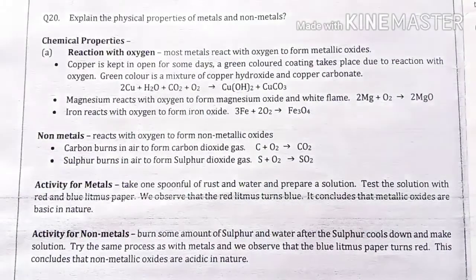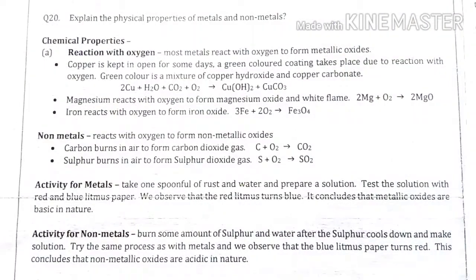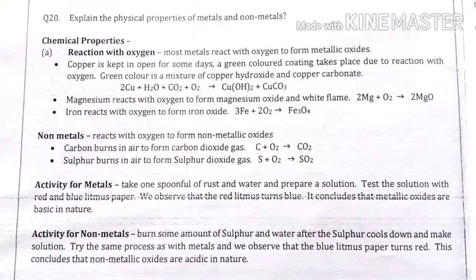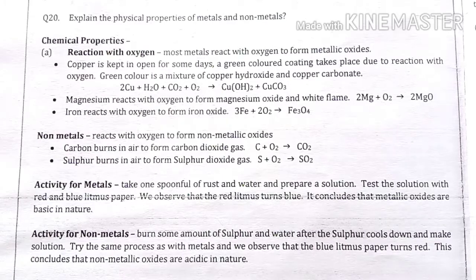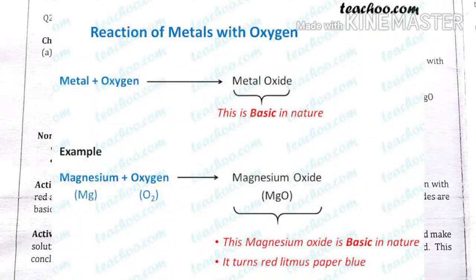When copper is kept in the open for some days, a green colored coating forms due to reaction with oxygen. The green color is a mixture of copper hydroxide and copper carbonate. We can observe this example in our daily life as we use copper utensils for many purposes. After some days, a green coating starts collecting on the surface of the copper utensil. So it is the reaction with oxygen.